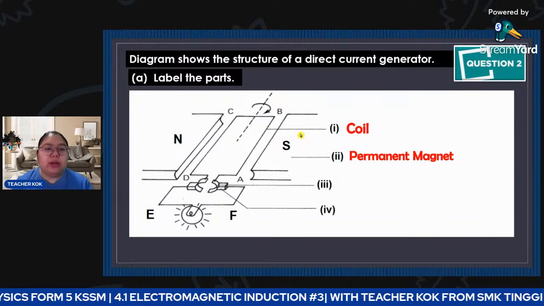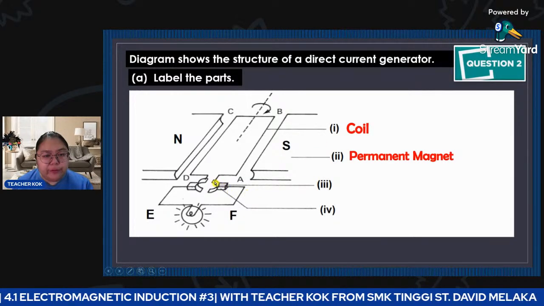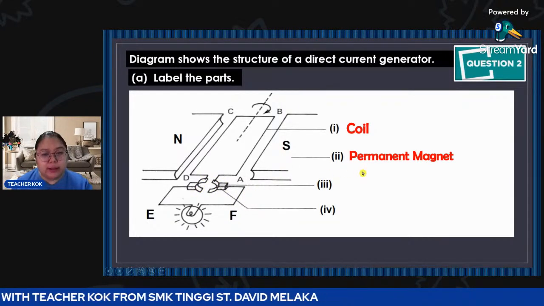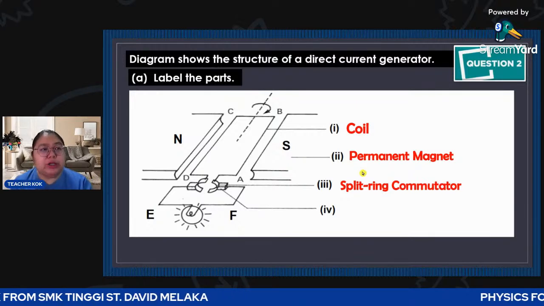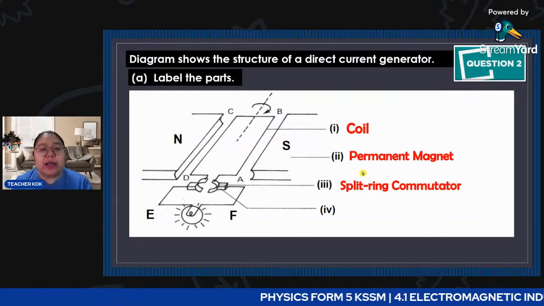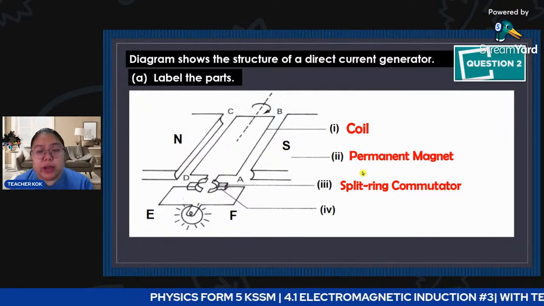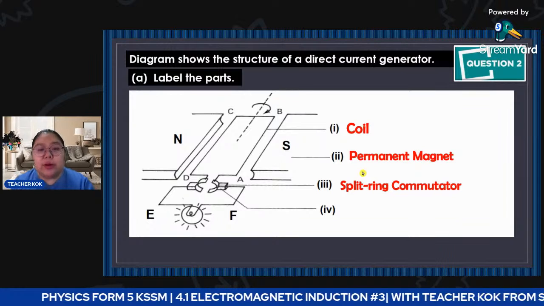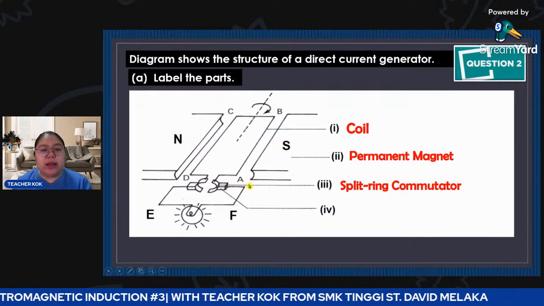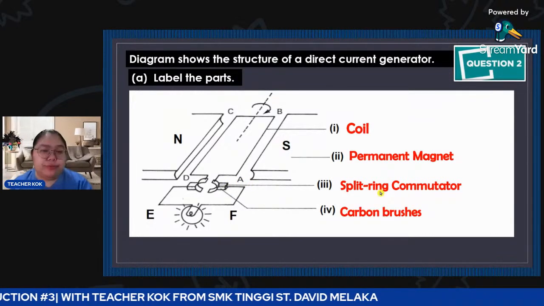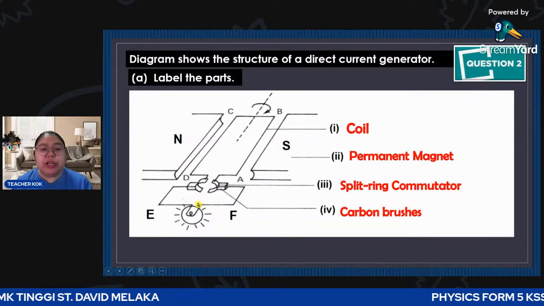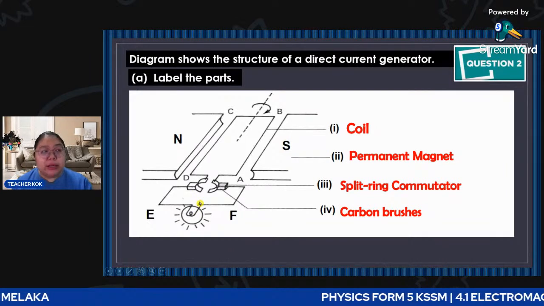Okay, number 3, they point to the curved one. That one we just call a commutator. But sometimes in your book, they show split rings. It's the same one, so we can say split rings or commutator. And the last one, they join the commutator and also the bulb. That one we call brushes. It's the same thing, just you replace the battery, which becomes the bulb. So this one becomes a generator.